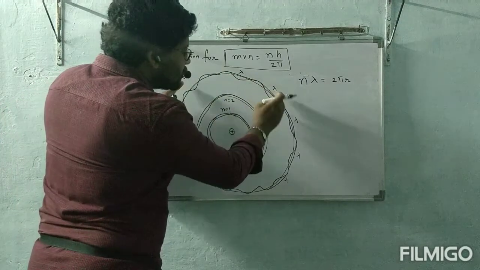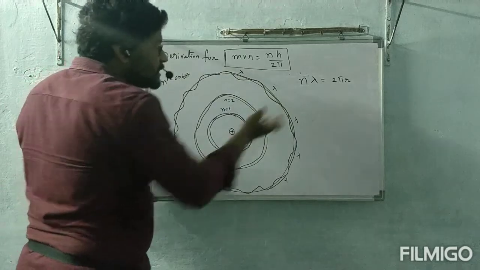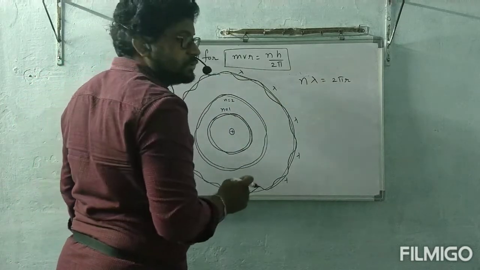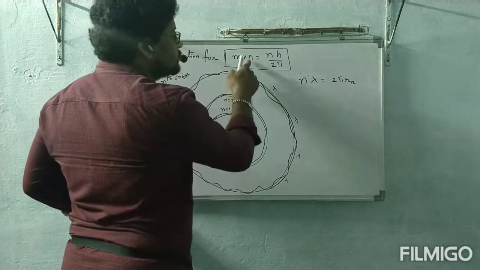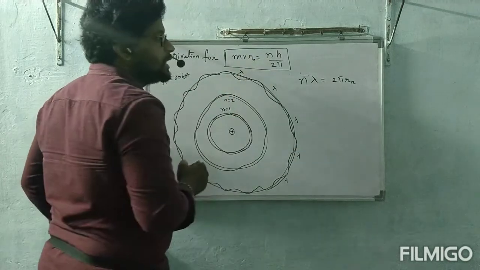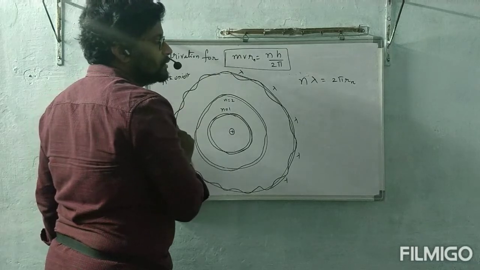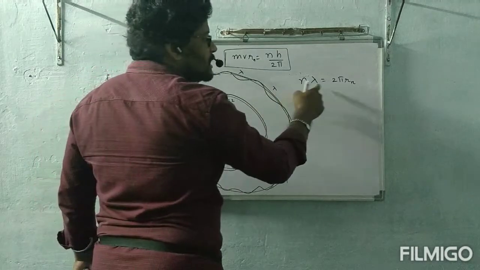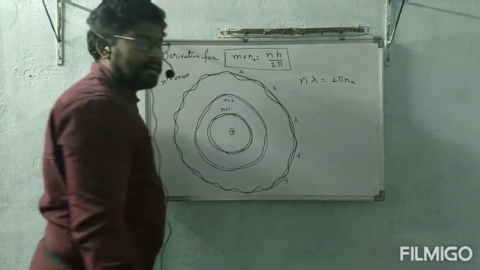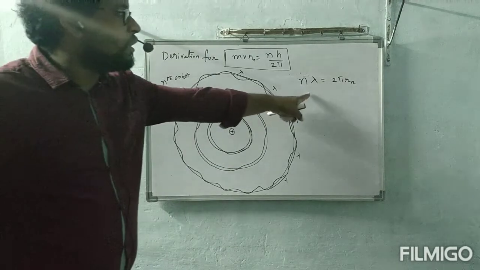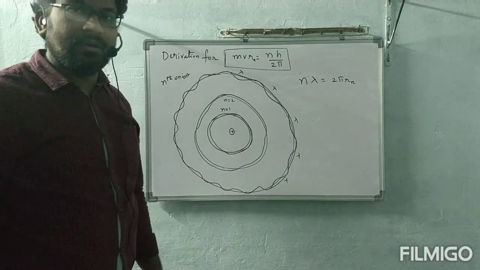So this lambda addition is there, na? Total n lambda is equal to 2 pi r, where r is nothing but the radius of the nth orbit, because this is the nth orbit. Okay, n lambda is equal to 2 pi r. If you understood that point, the next derivation is very simple.